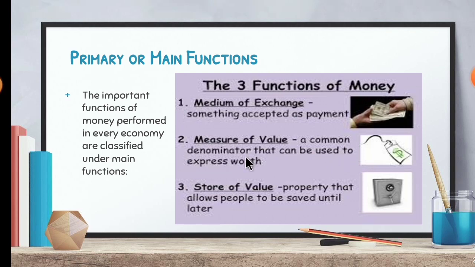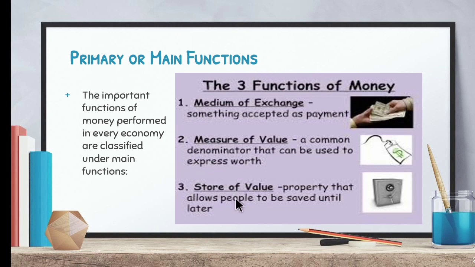A common denominator means, while filling a bank challan, you would have noticed that you mention the denominations. For example, if there are 10 notes of 100 rupees and 5 notes of 200 rupees, you will mention 100 into 10 and 200 into 5. So it acts as a common denominator that is used to express the worth.